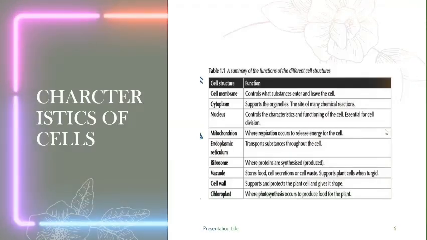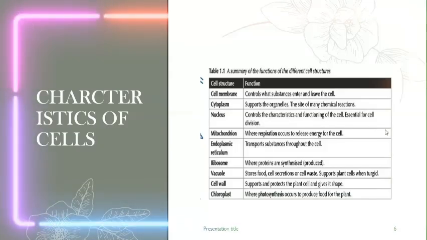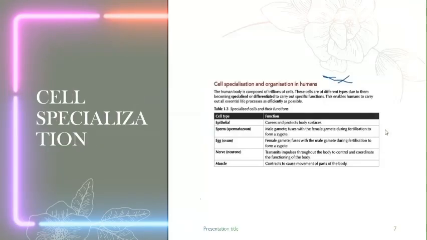We have the nucleus, which controls the characteristics and function of the cell, essential for cell division. The mitochondrion, which is the powerhouse in most cases, is where respiration occurs. The endoplasmic reticulum transports substances through the cell. The ribosome is where proteins are produced. In the plant cell, the vacuole stores food. The cell wall supports and protects the plant cell and gives it a definite shape. And the chloroplast is where photosynthesis occurs.